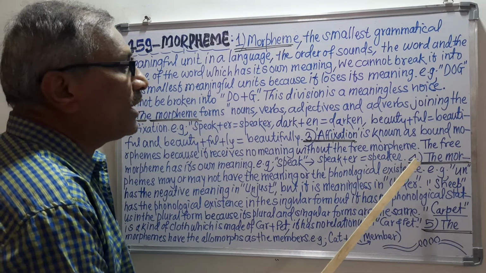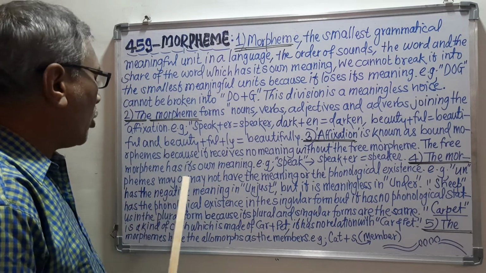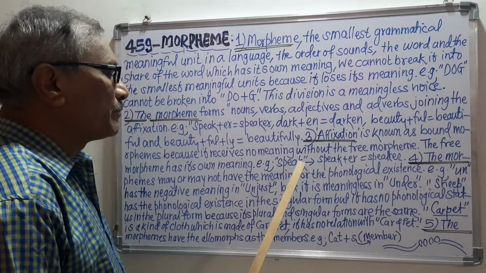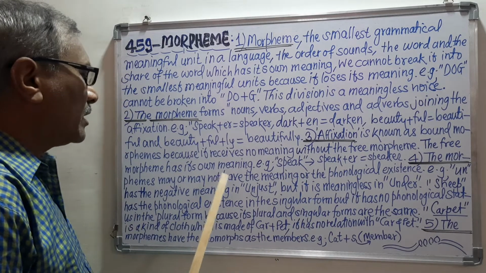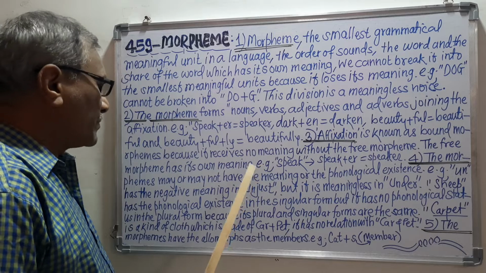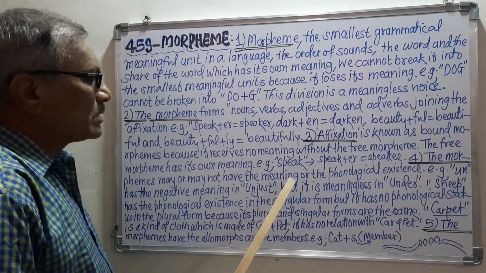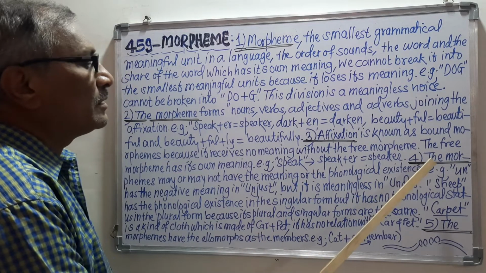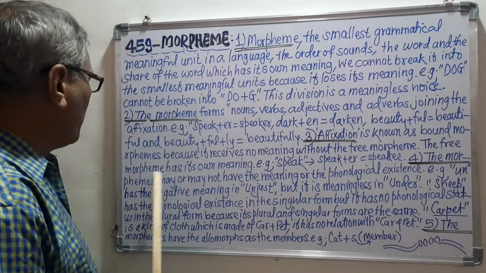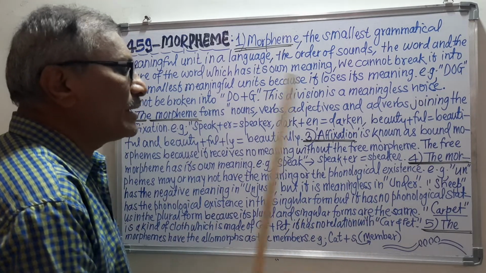The fourth point is the morpheme. Morphemes may or may not have meaning. Remember, sometimes morphemes have meaning because they are free morphemes, and sometimes these morphemes have no meaning because they are bound morphemes. The new point is that morphemes may or may not have meaning or phonological existence.